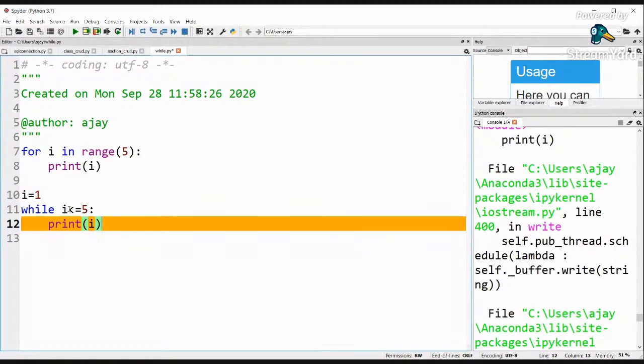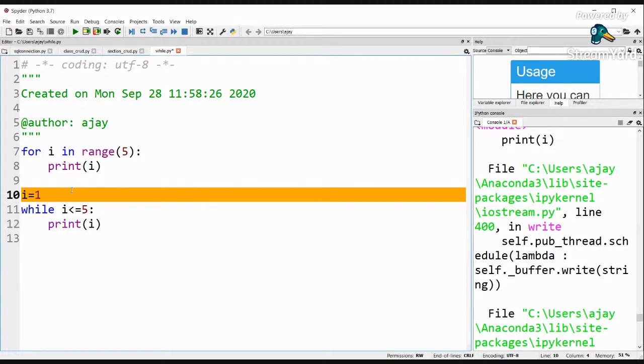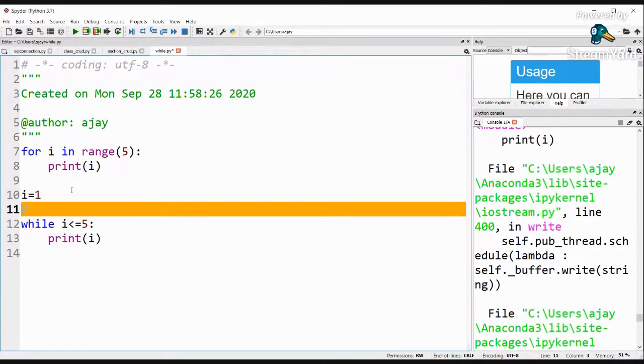So every time it is going to check the condition, every time the condition is true, and so it is going to print the value 1. And this is an infinite loop. This is very important to understand: this is an infinite loop, a loop which never terminates, which will go on, right? So this is an infinite loop and it has no meaning.